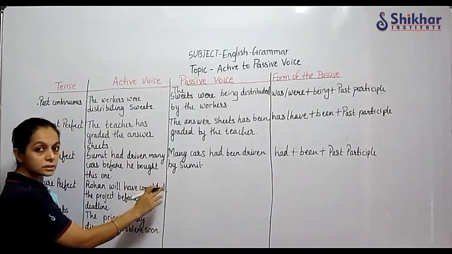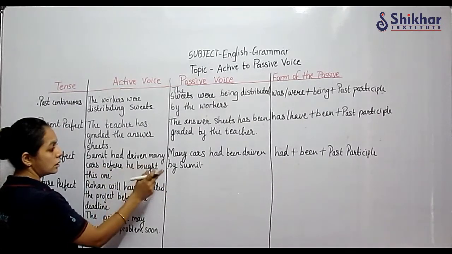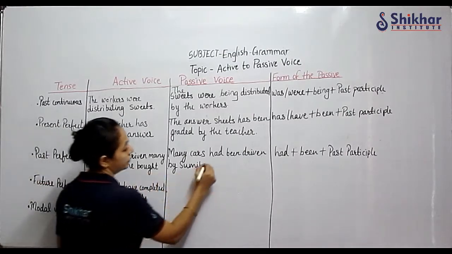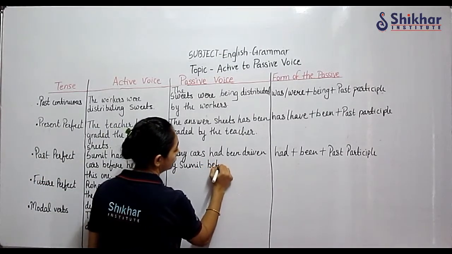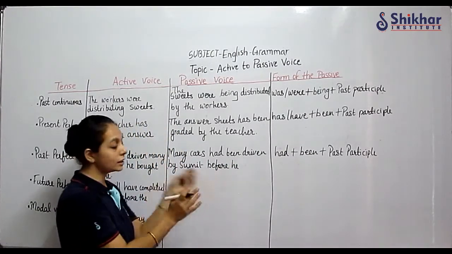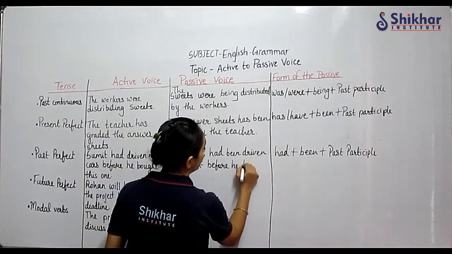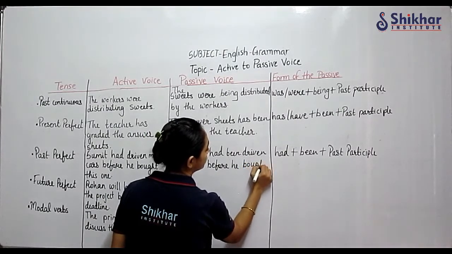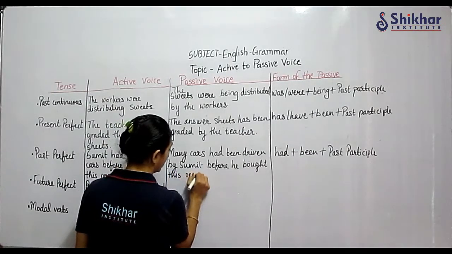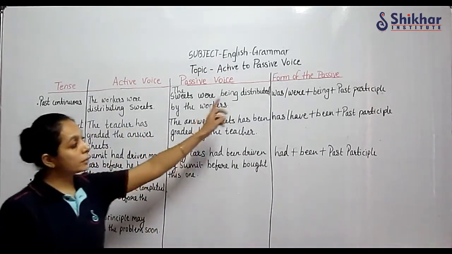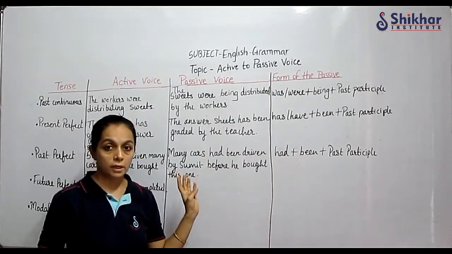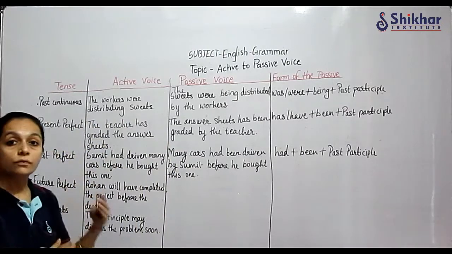Then the rest is as it is. Had been driven by Sumit before he bought this one. Before he, here no changes has to be there. Directly you are going to write before he bought this one. Correct? You should remember the formula. If you know the formula, then you can easily change the sentences to this. Correct? So, better know the formulas.